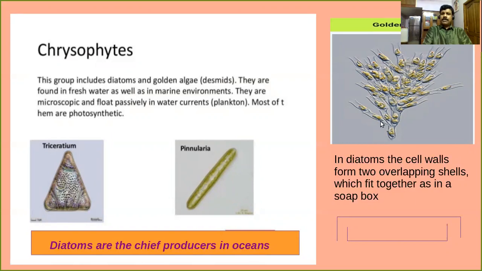Now I am going to discuss the cell walls of diatoms. Dear children, in diatoms, the cell walls form two overlapping shells. Look at this diagrammatic representation: it has two overlapping shells which fit together as in a soap box. This is the most important characteristic feature of the cell wall of diatoms.